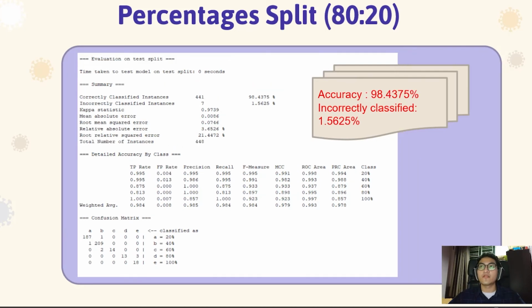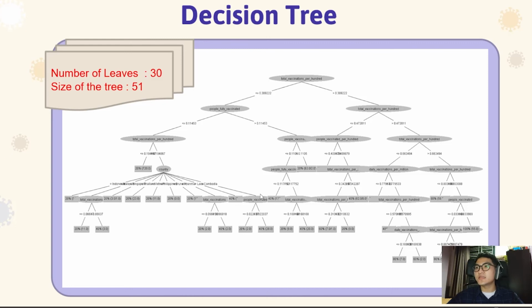For the percentage split 80-20, the accuracy is 98.4375% and the incorrectly classified is 1.5625%. This is the decision tree after the data reduction. We can see that the size of the tree and the number of leaves are also reduced after reducing the data.